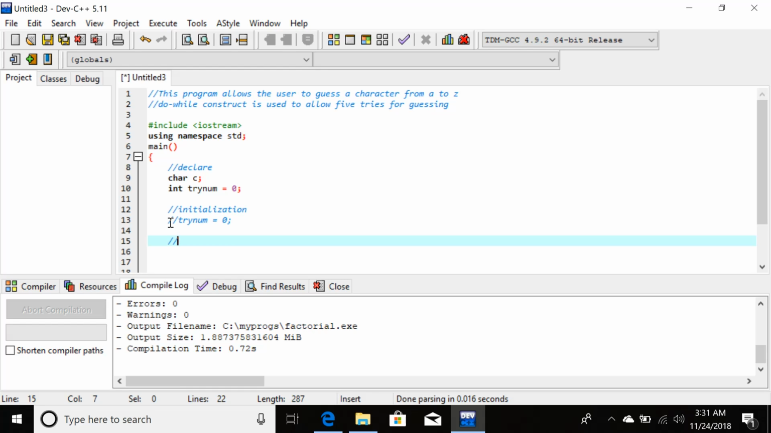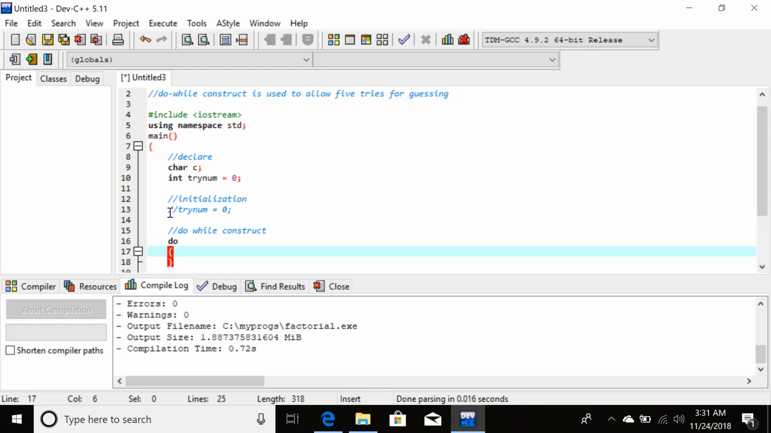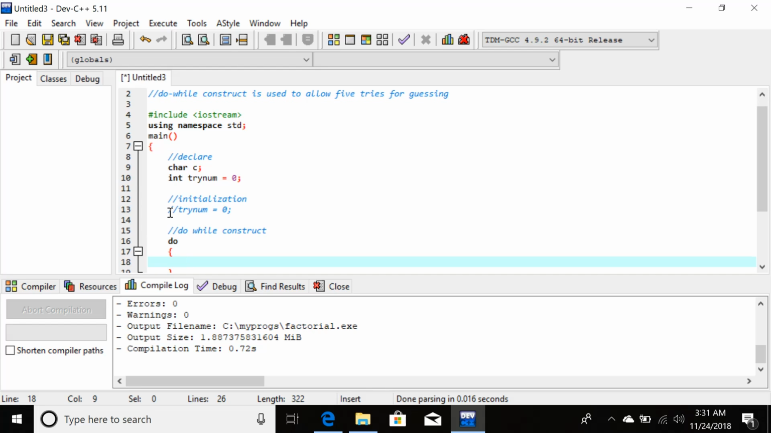Now I'll be making a do while construct. So what is a do while construct? In a do while construct, I'll be writing do. After do, I have a block of code that needs to be executed if the condition is true. So what is the block of code? The first block of code is we want the user to guess.